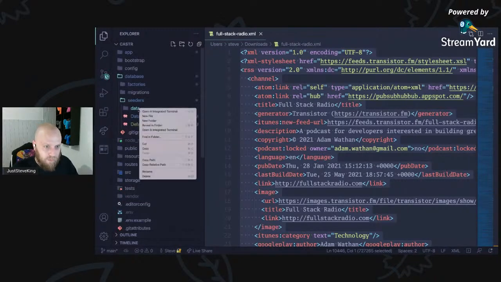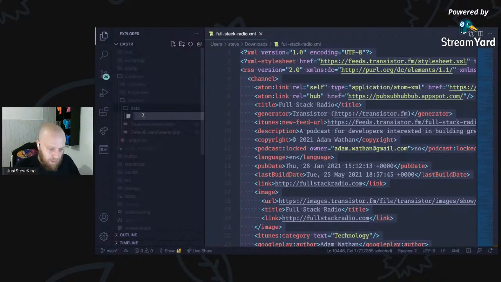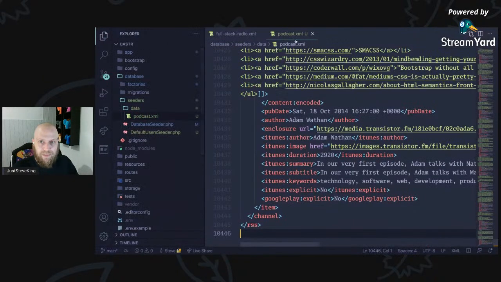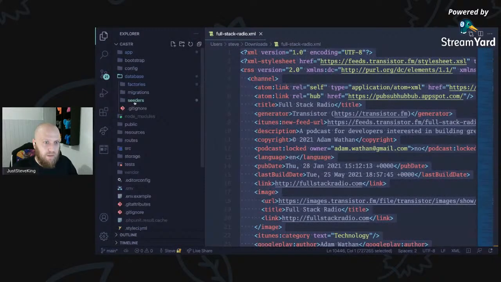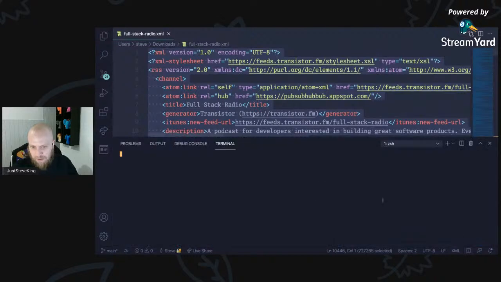Data, and then we'll just do something like a podcast.xml within there. So we can save that in there. We can come back to it if we need it. So let's start with generating a migration for this.